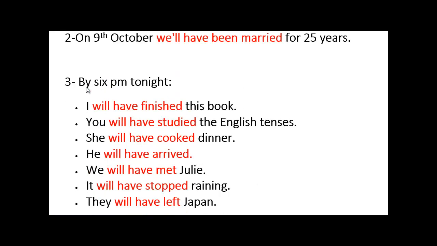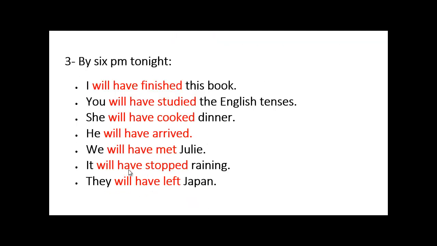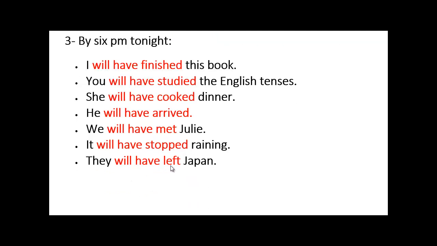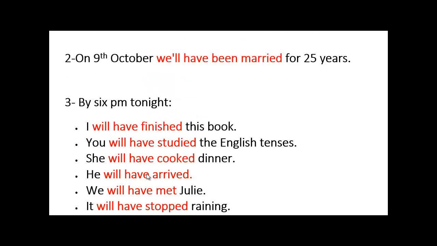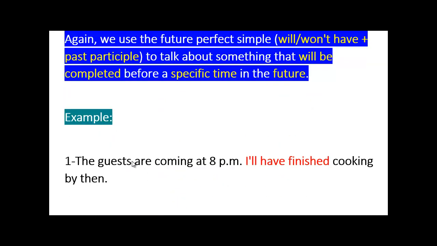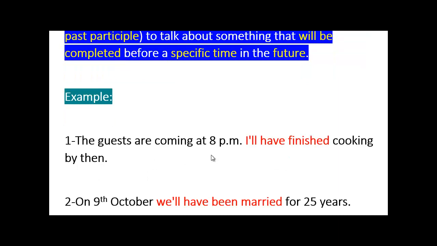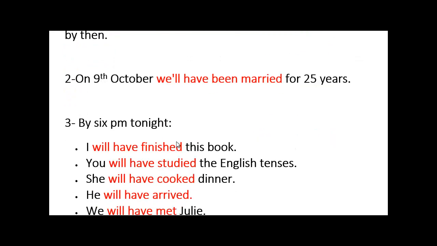Here's another example. By 6 p.m. past midday, I will have finished this book. You will have studied the English tenses. She will have cooked dinner. He will have arrived. We will have met Julie. I will have stopped. It will have stopped raining. And they will have left Japan. It's very clear and easy. Some examples, guys. For the future perfect, they all got will, and they always have the verb to have plus past participle. Remember this rule.